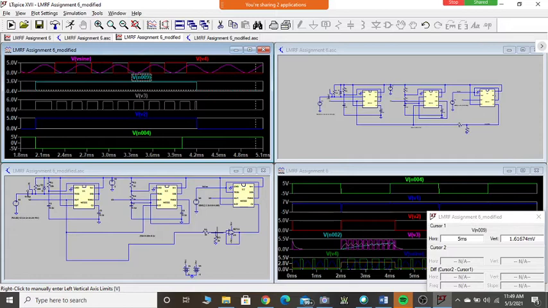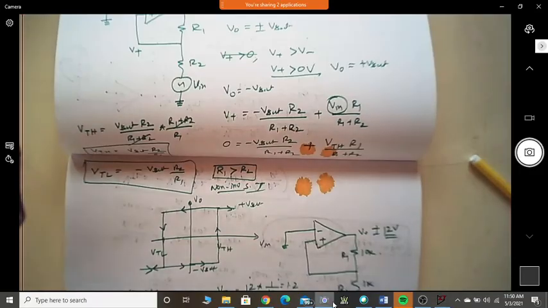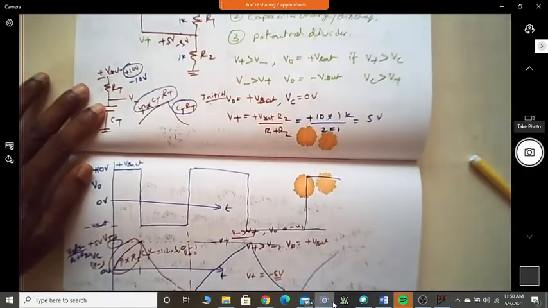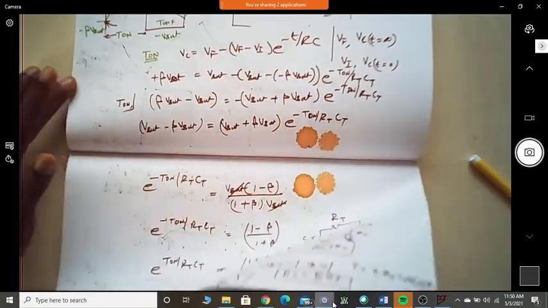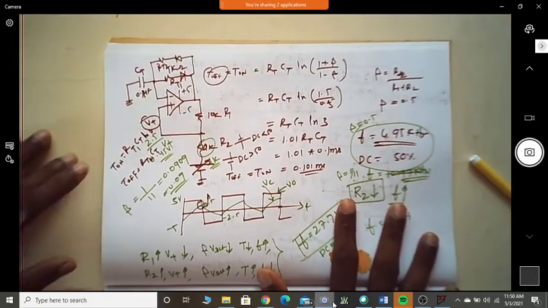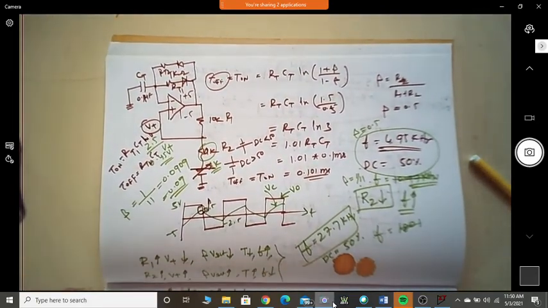Are we done with the square wave generation circuit? Square wave generation. In the theory, did we discuss the square wave generation? I don't know whether we have discussed it or not. Inverting Schmitt trigger. Let me just show you that. Oh, square generation is done now. Okay, this also we have discussed. Shall we simulate this once and then proceed to the next topic because I have another 10 minutes.